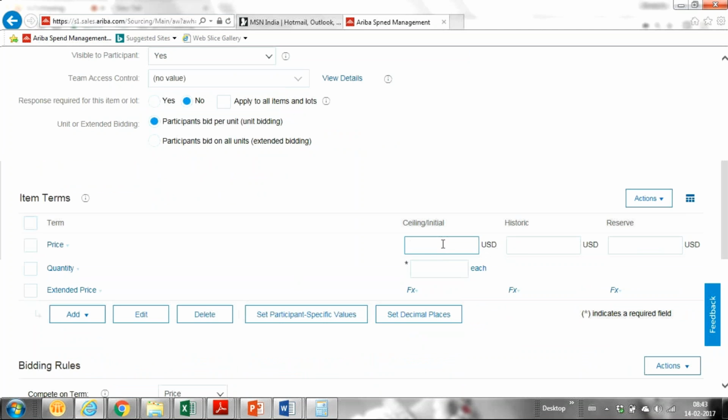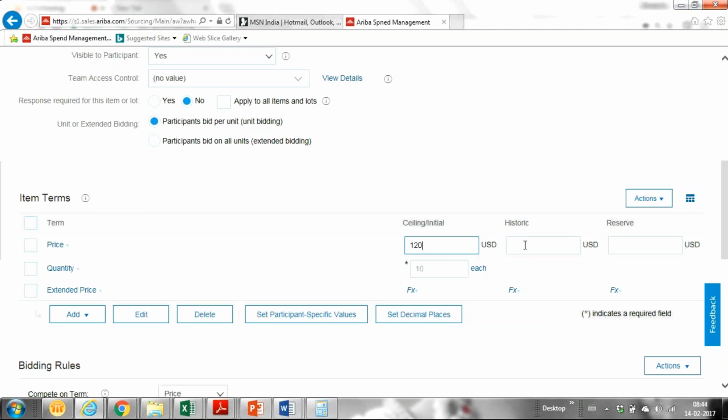Extended and unit pricing: if you give unit pricing, it will bid quantity-wise. If you give extended pricing, it will bid on the complete quantity, like if you have given 10 quantity. The ceiling price is the initial price where the bidding should start. Suppose my ceiling price is 120.